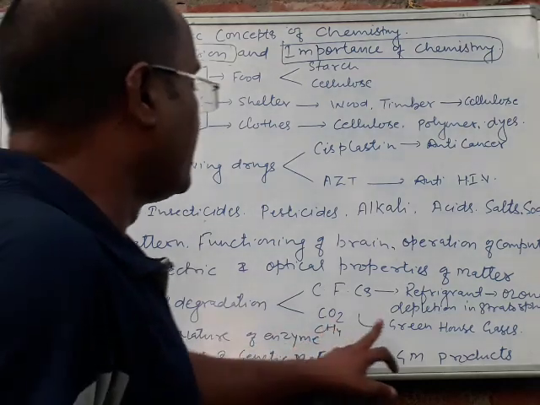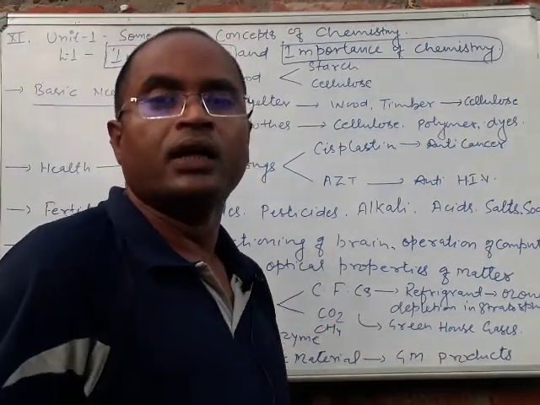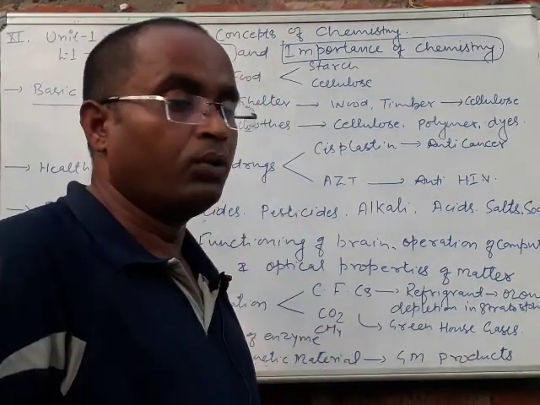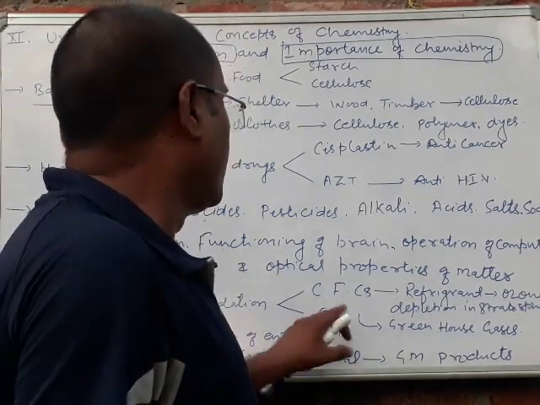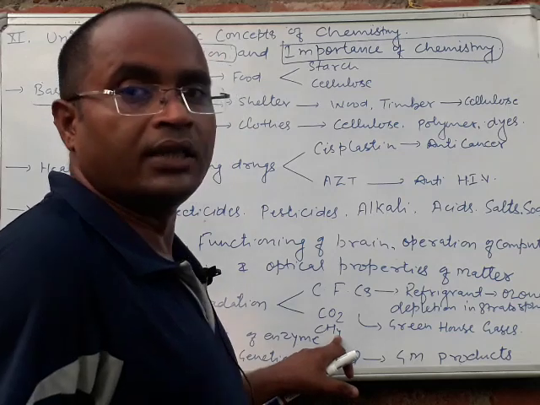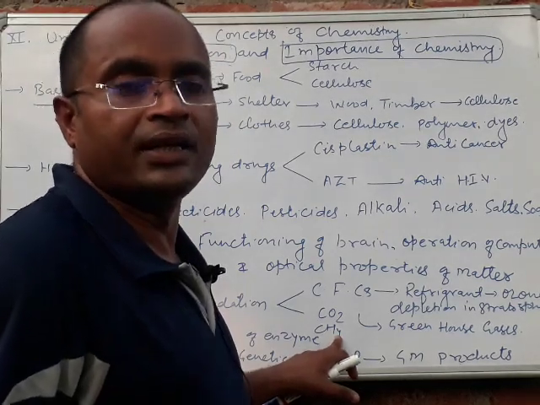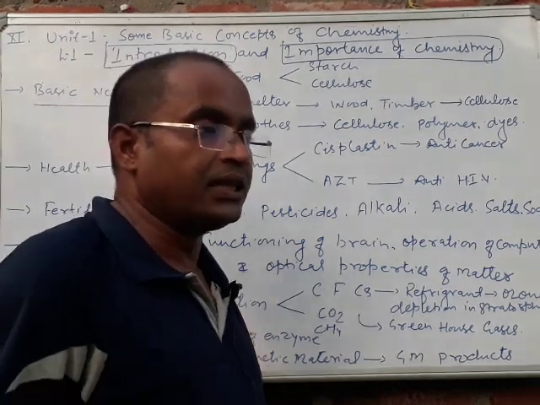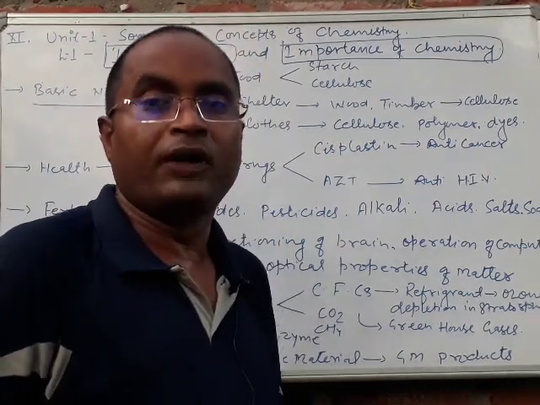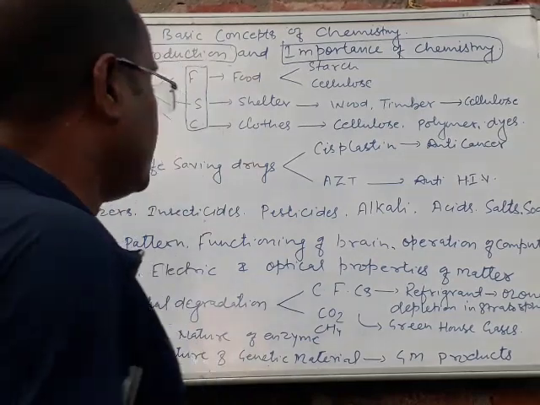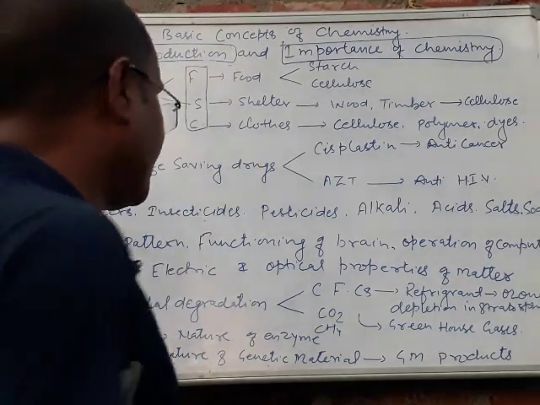At the same time, the greenhouse effect is a very important issue at the global level. Global warming, due to carbon dioxide as well as methane, is increasing the temperature of the earth by 1 or 2 degrees Celsius. It is a very big issue in front of environmental scientists, and these things can be resolved with the help of understanding chemistry.